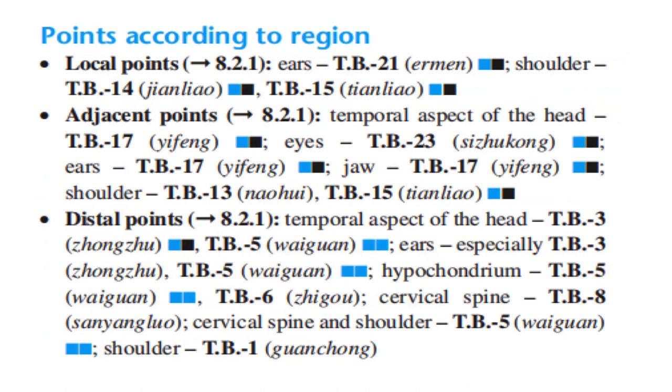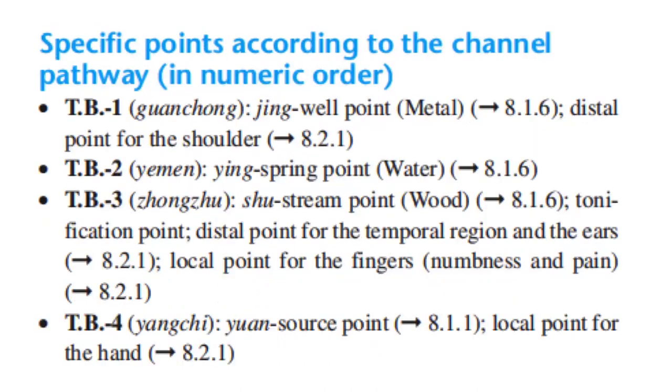Shoulder, TB13 and TB15. Distal points, temporal aspect of the head, TB3, TB5. For the ears, especially TB3, TB5, hypochondrium, TB5, TB6, cervical spine, TB8, cervical spine and shoulder, TB5, for the shoulder, TB1. Specific points according to the channel pathway in numeric order.